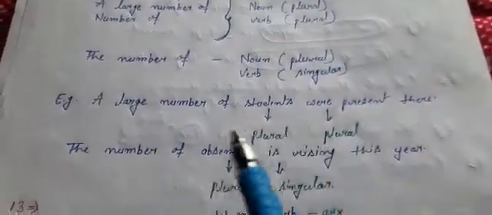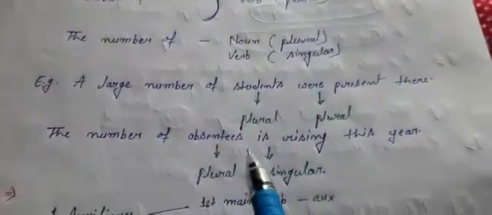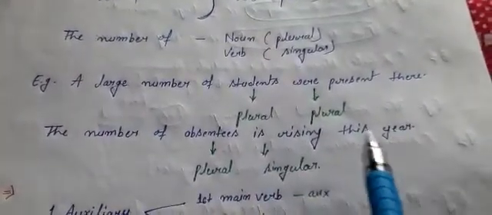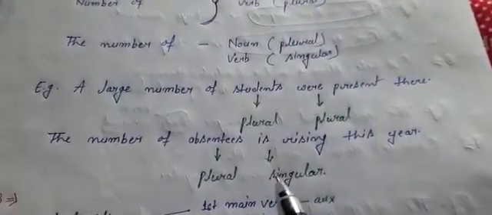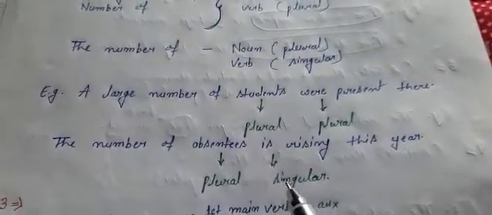Now next example, the number of absentees is rising this year. With the number of, we should use plural noun and singular verb. So here absentees is plural noun and is a singular verb.